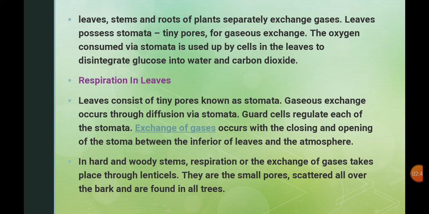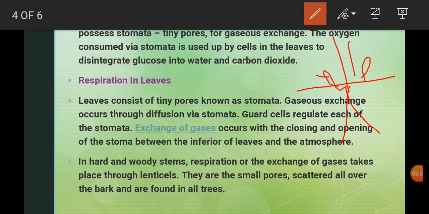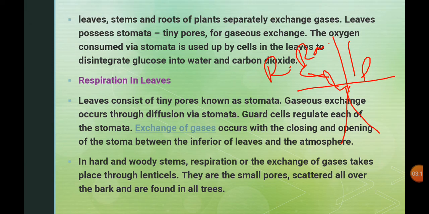Always the roots grow inside the ground, but in mangrove plants the roots develop outside the soil, towards the upper side. These roots are called respiratory roots. With the help of these roots, the exchange of gases takes place.